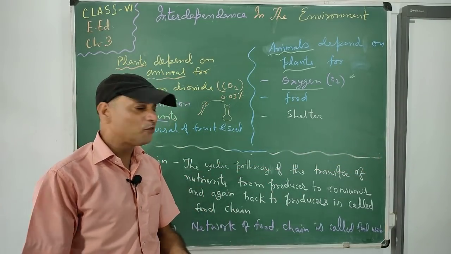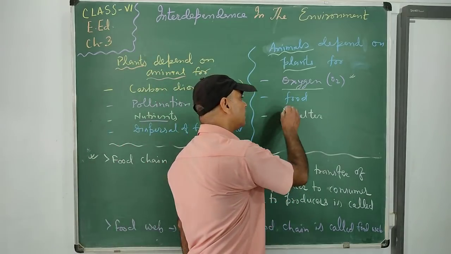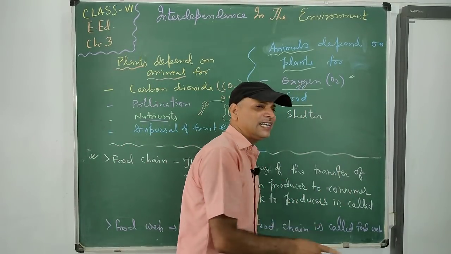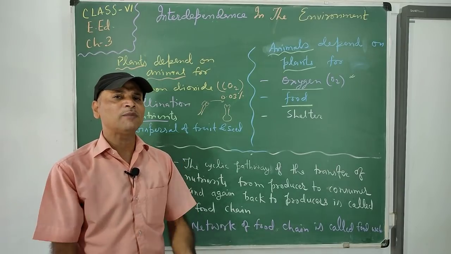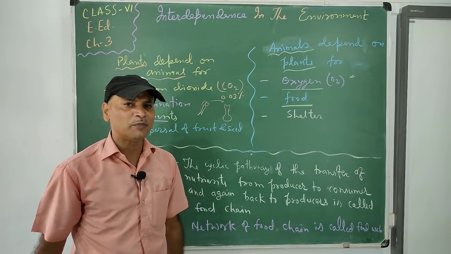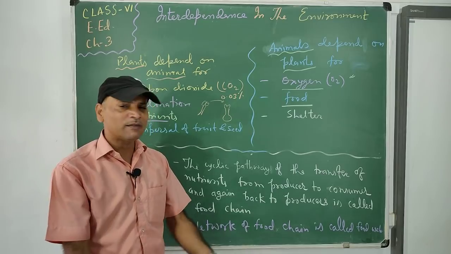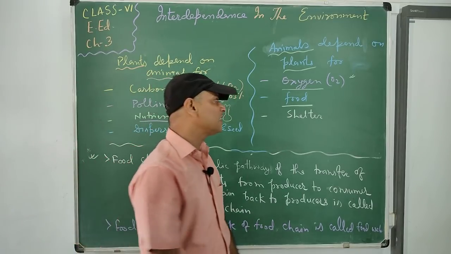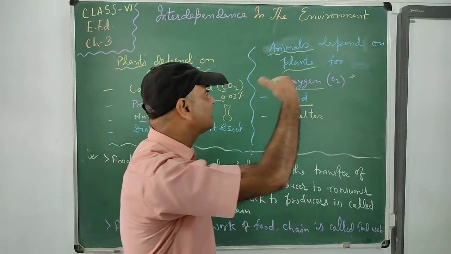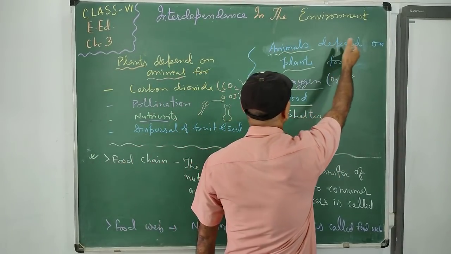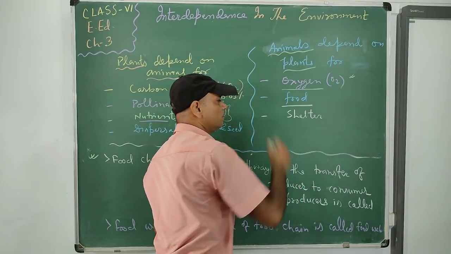So this is the way the food is directly or indirectly given by plants to us for our requirement of energy, bodybuilding or healing of wounds, and protection from diseases. So this is the food which is supported by plants or autotrophs. We can say that animals depend on plants for food.